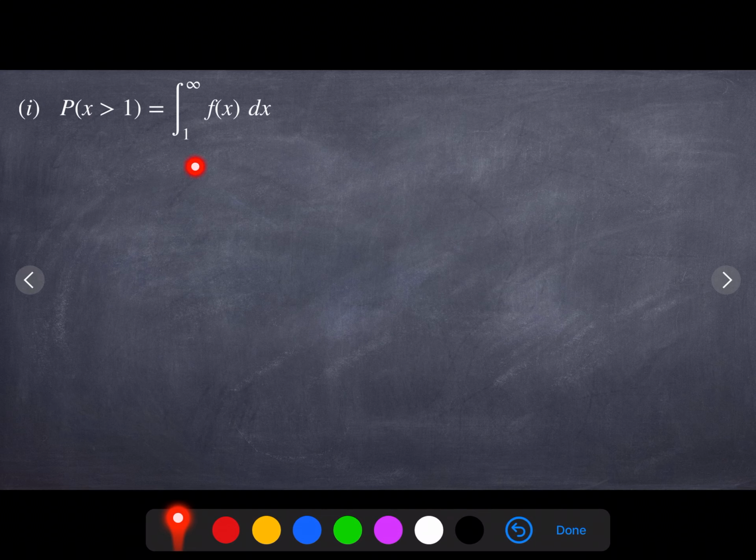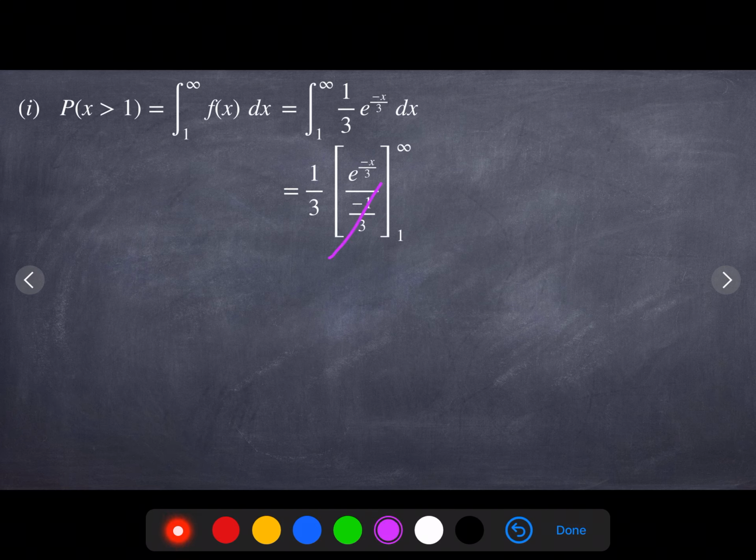Now moving to the first sub question, p of x greater than 1. Greater than 1 means the value should be in the lower limit and the upper limit value should be infinity, because x greater than 0 they specified, there is no bound in the upper limit. So I will consider infinity. Substitute f of x here and integrate with respect to x, we will get e power minus x by 3 divided by 1 by 3, and here 1 by 3 gets cancelled, we will get minus of e power minus x by 3 from x equal to 1 to infinity. Simplify this expression, we will get 0.7165.